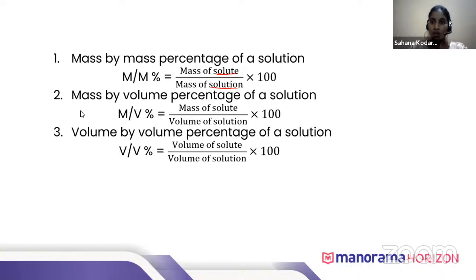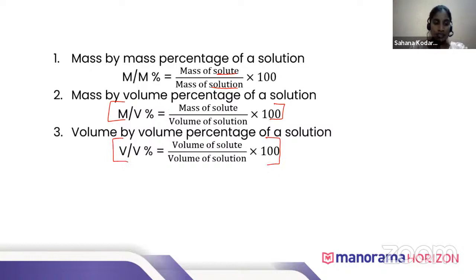Similarly, when the volume of the solution and the mass of the solute are given, the concentration can be calculated by using this formula. Similarly, when the volume of the solution and volume of the solute are given, then volume percentage can be calculated by using this formula.